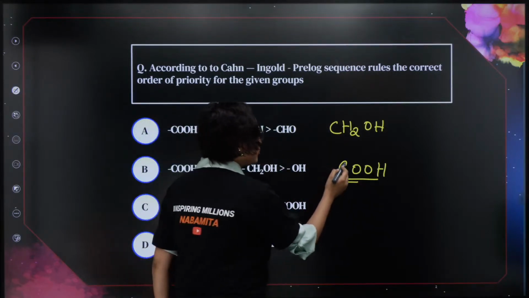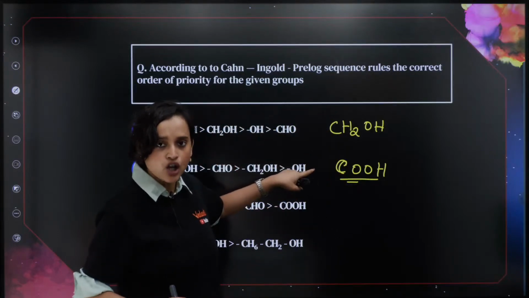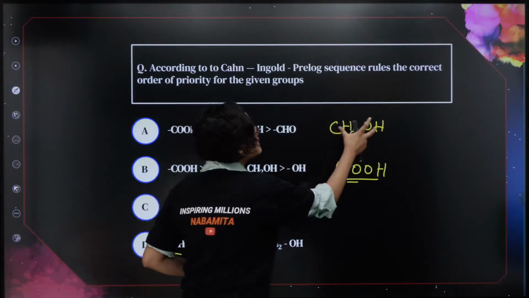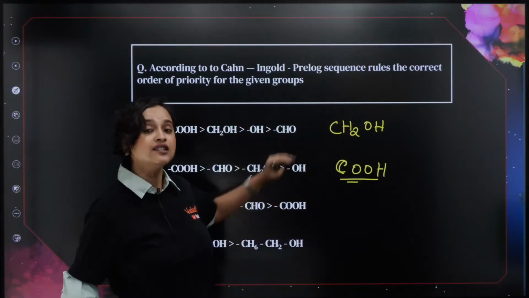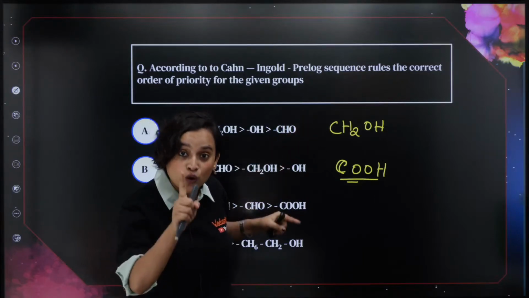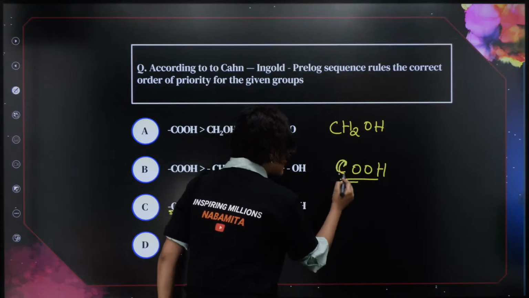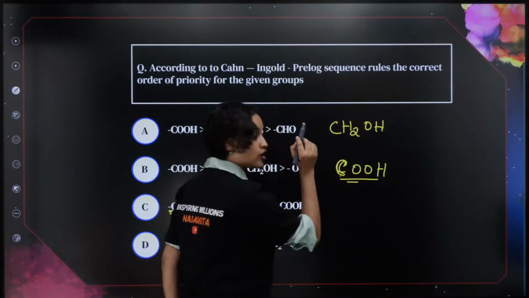Understand. So, both of them have C, right? Both of them have carbon, correct? So, my idea is that this looks like a heavier molecule, so I should give this the priority. But no, now what you have to see is, see, carbon is here, atomic number is 6.